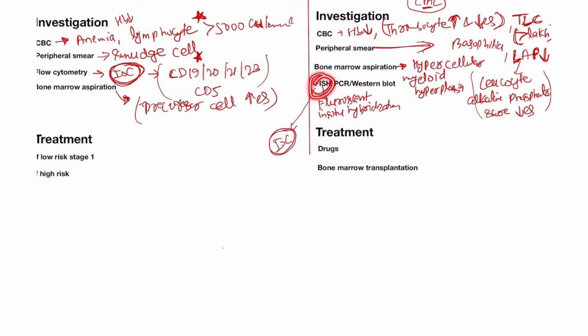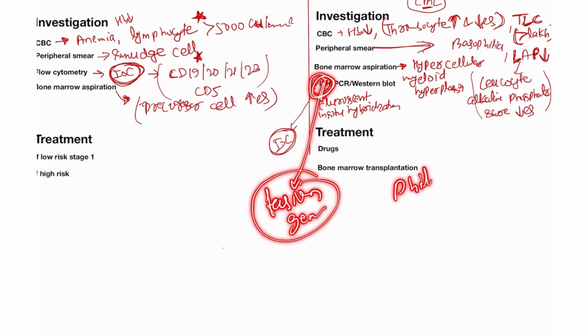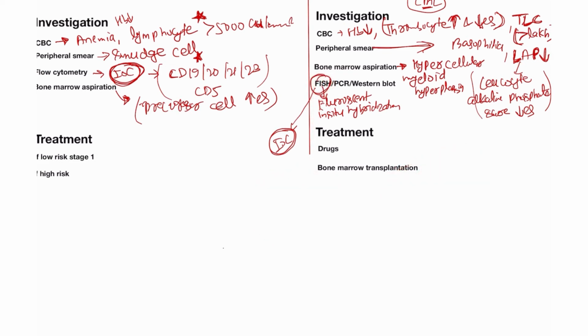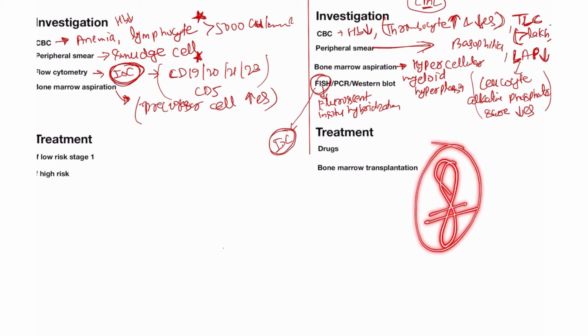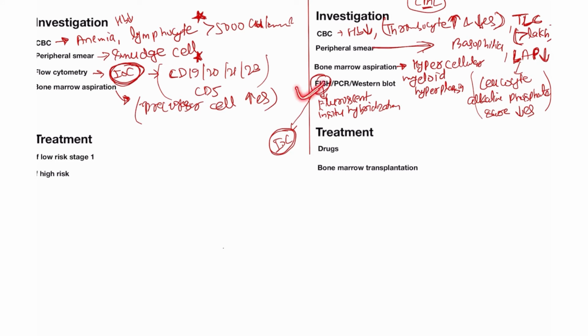When we do FISH, we determine the fusion gene, because I already discussed the Philadelphia chromosome. In the Philadelphia chromosome you always see fusion of genes, two genes fuse in the same chromosome. So it's called Philadelphia because two gene fusion occurs. So in the patient of CML, when you do FISH, you will find the fusion of genes.